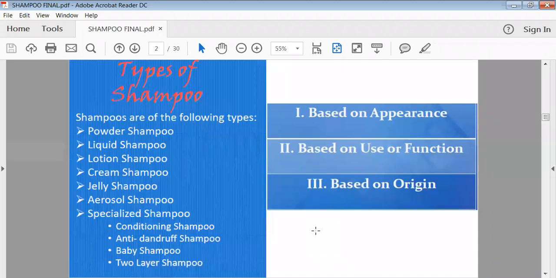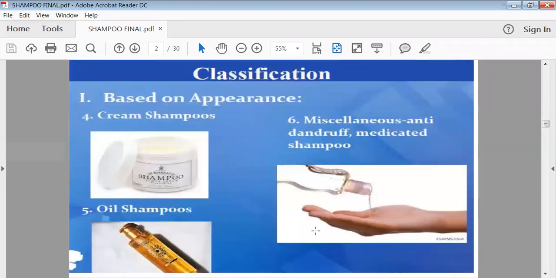Then on the basis of function we can categorize shampoos, and on the basis of origin also we can have different classes of shampoo. Based on how the shampoo looks, we can have different classes: cream shampoo, oil shampoo, and anti-dandruff and medicated shampoo. These have different appearances like semi-solid, liquid, as well as gel-like structure. So depending on that also we can have the classification.